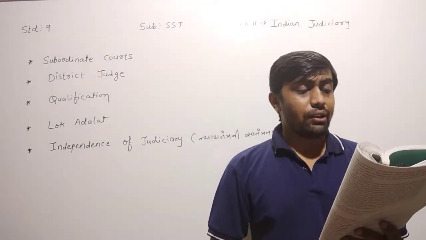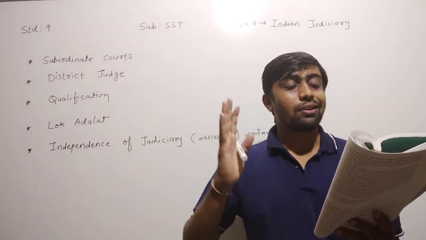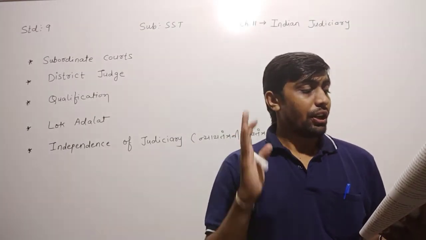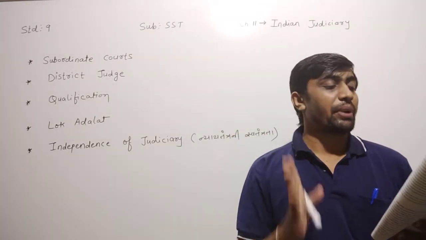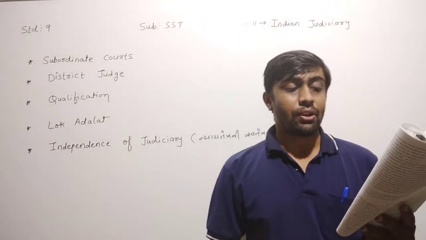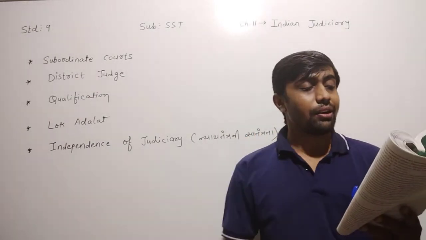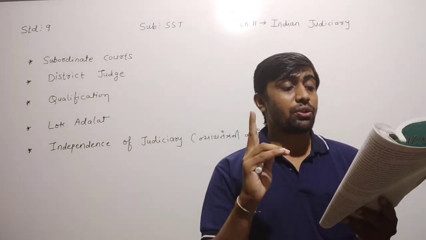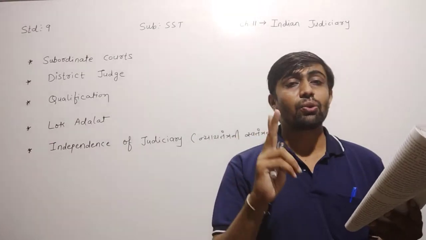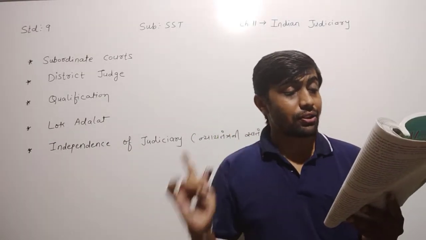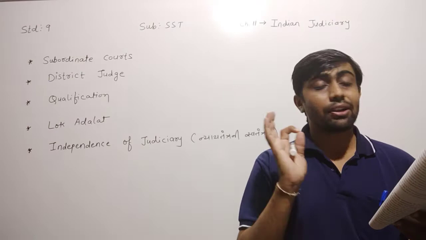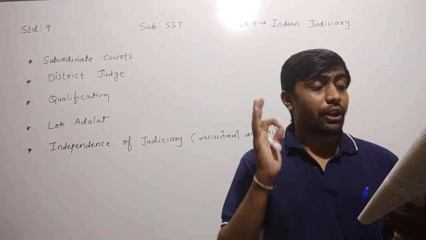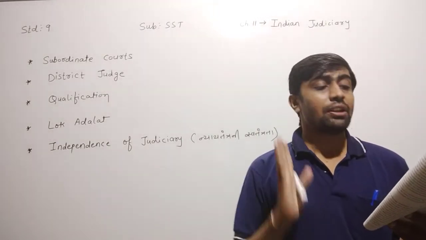The judge who handles civil suits is called a district judge. A district judge means a judge who handles civil matters, and the judge who handles criminal cases is called the session judge. So there are two kinds of judges: one is the district judge, and the second is the session judge. The session judge handles the criminal cases, while the district judge handles the civil cases.